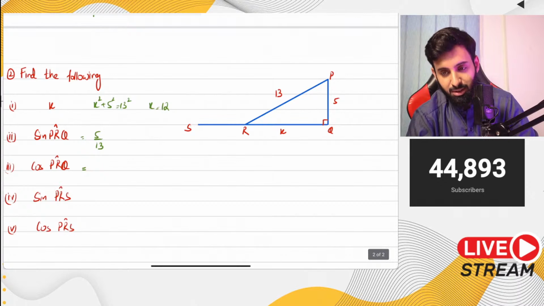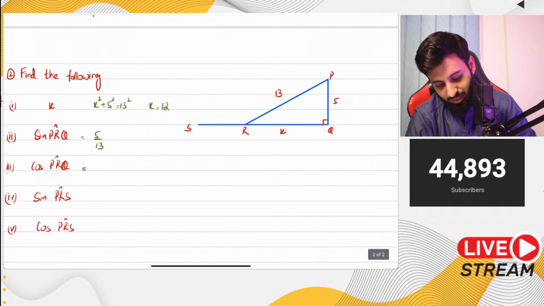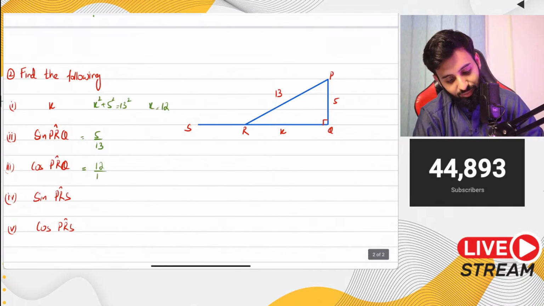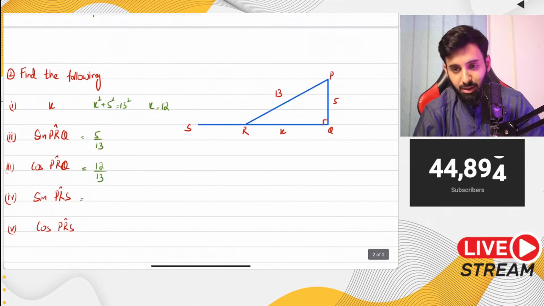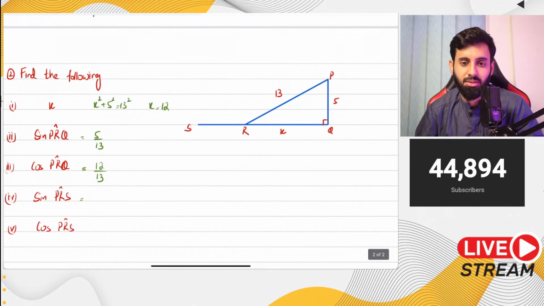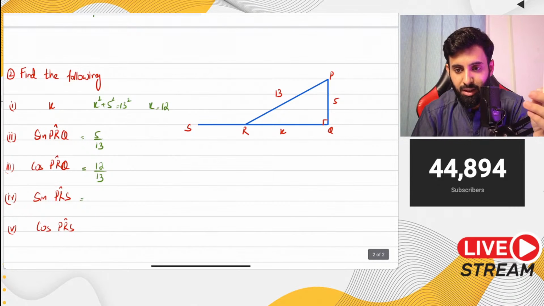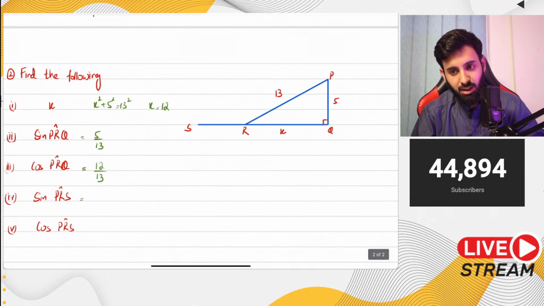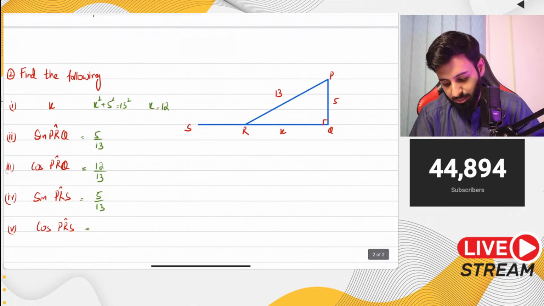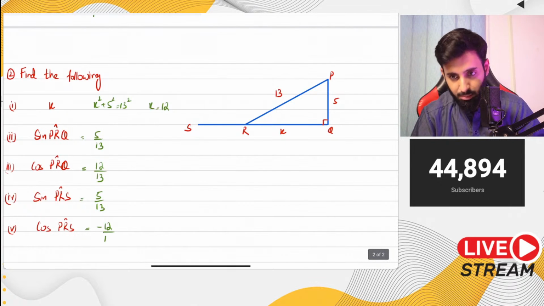Then what about the third part? Yeah, the third part is 12 upon 13. Good job. Sine PRS. What do we do for sine PRS? Sine PRS is the same as sine PRQ, so that's going to be equal to 5 upon 13 as well. And as far as cos PRS is concerned, we're going to change the sign of the previous cos value, which means minus 12 upon 13.